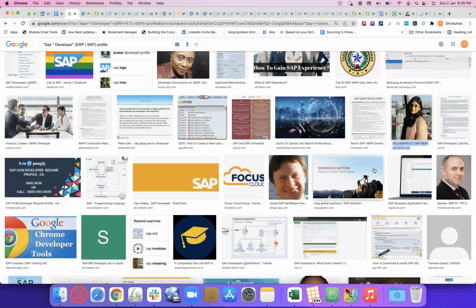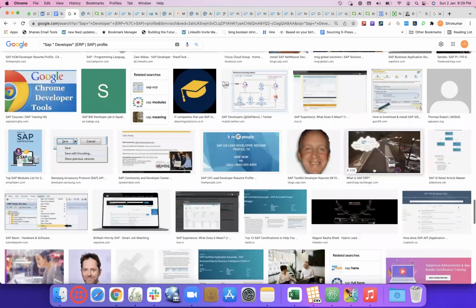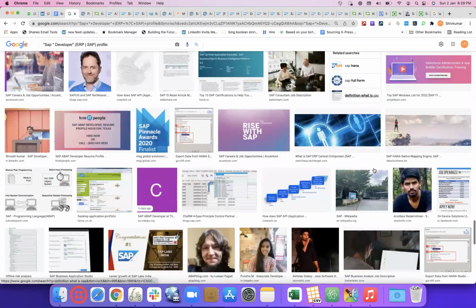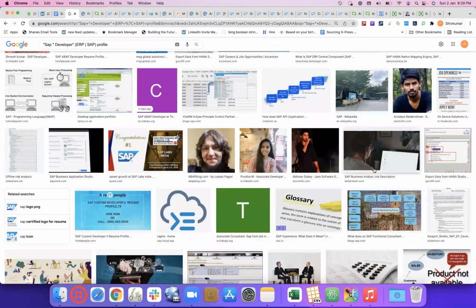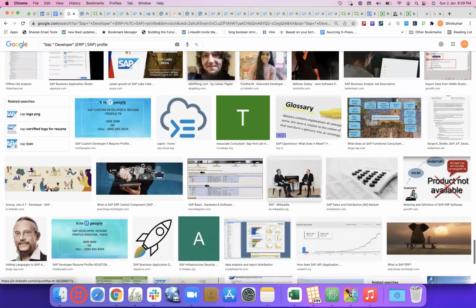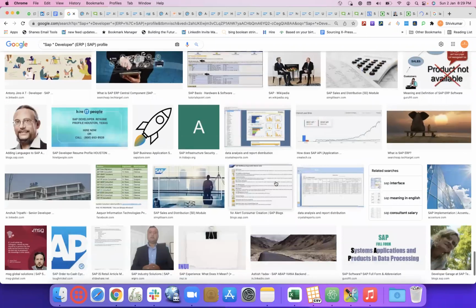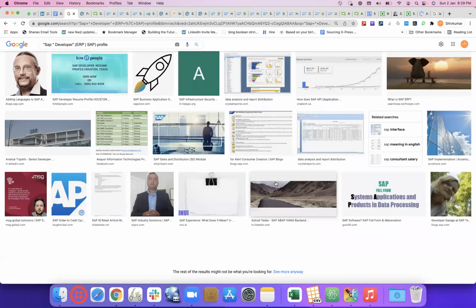Freelance, we opened blogs.sap, Optimhire, blogs.sap, ABAP blog. LinkedIn we are ignoring because we know well how to X-ray for LinkedIn. Wipro, SlideShare, LinkedIn, Guru, blogs.sap.